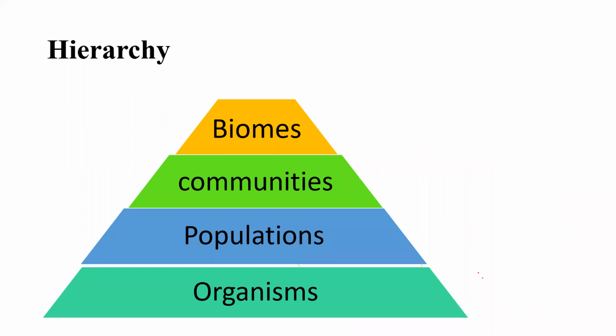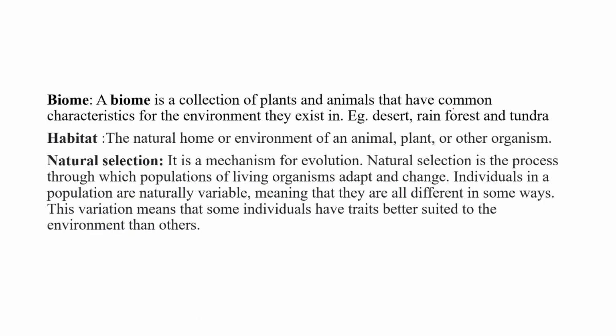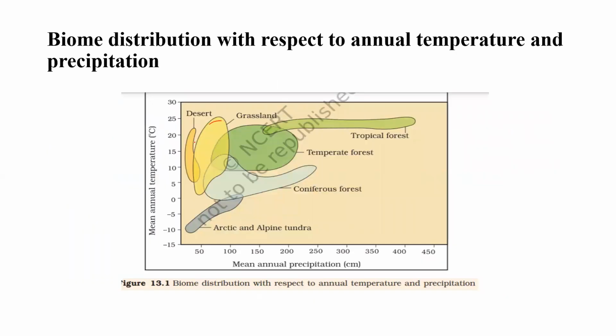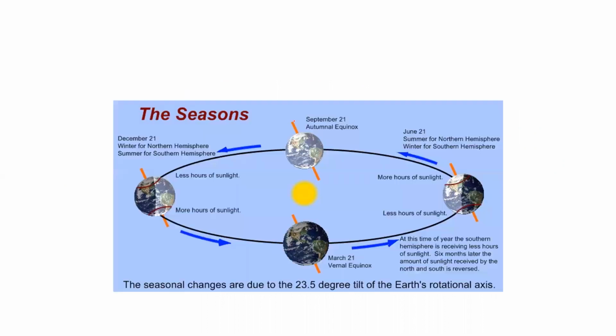So we look into this. First is organisms, then comes population, then communities, and finally the biomes. So what is a biome? It is a collection of plants and animals that have common characteristics for the environment they exist in. That is referred to as a biome. For example, desert, rainforest and tundra are considered biomes. In this case, desert, grassland, tropical forest, temperate forest, and coniferous forest are all considered biomes.